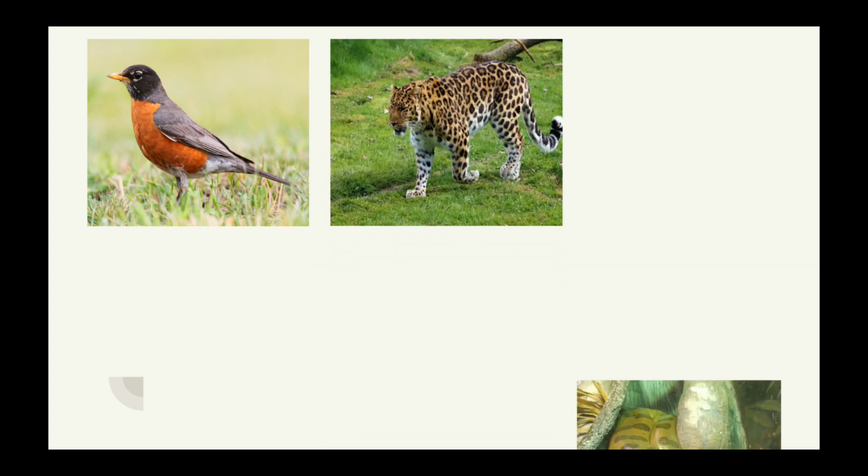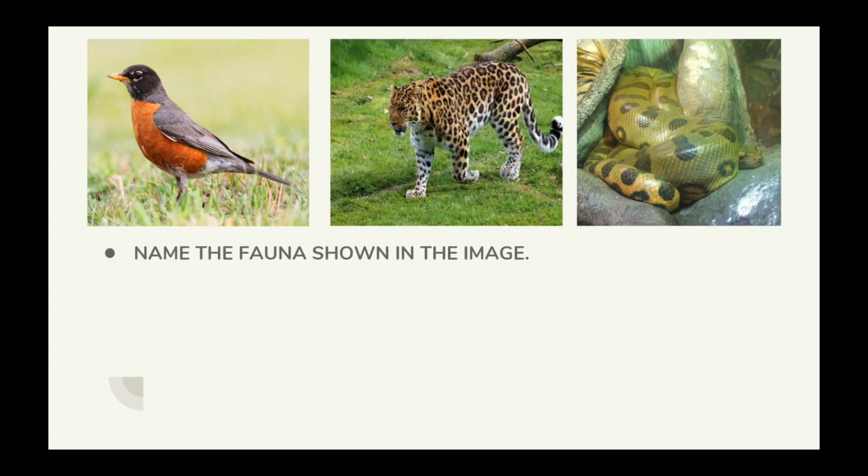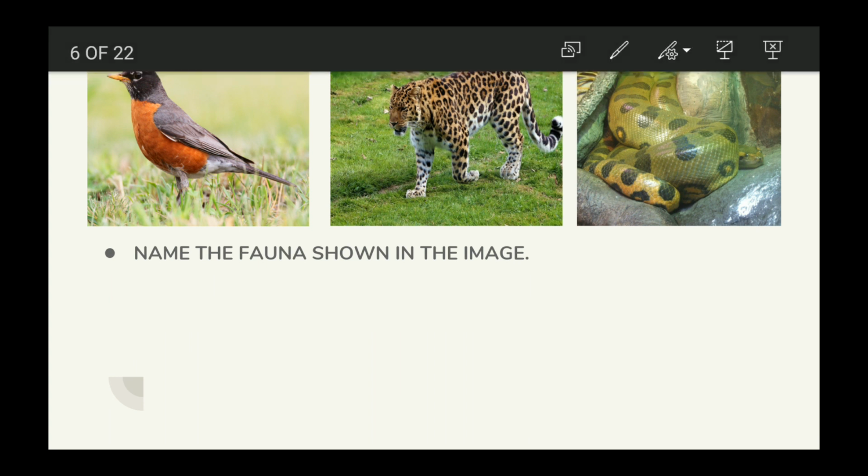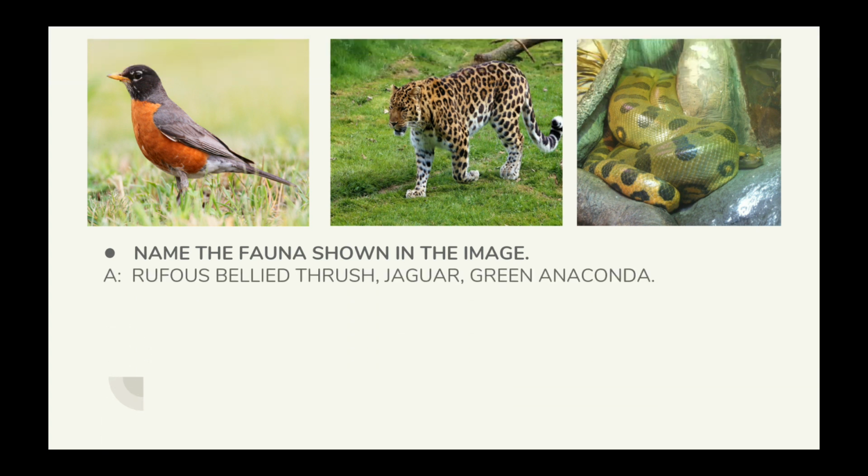Let's observe the next, that is the fauna. Name the fauna shown in the image. The first one is the rufous belly thrush, also called the red belly thrush, which is the national bird of Brazil. Second is the jaguar, which is the national animal of Brazil. And the third image is the anaconda, the largest snake on the planet.